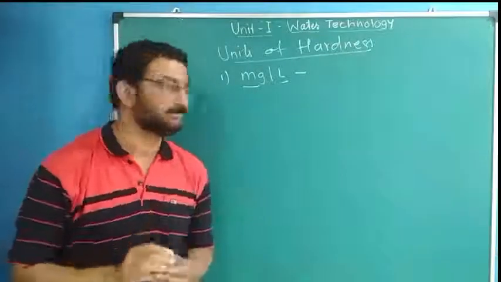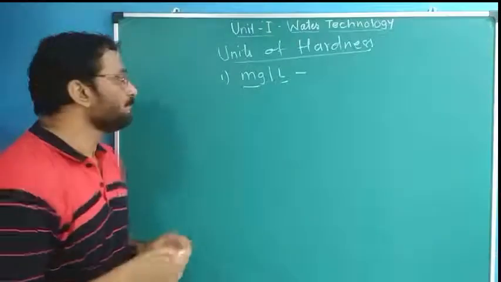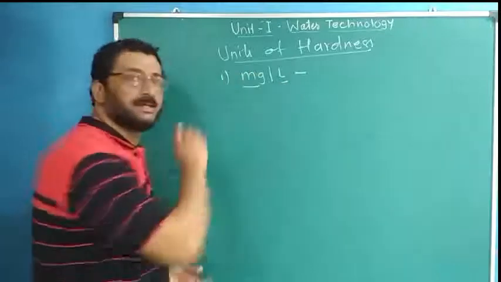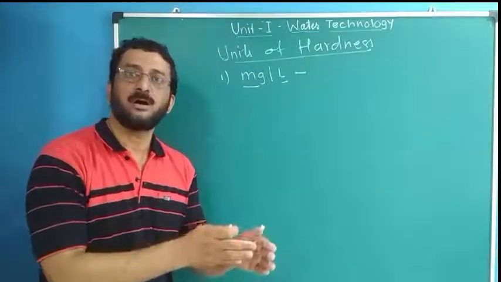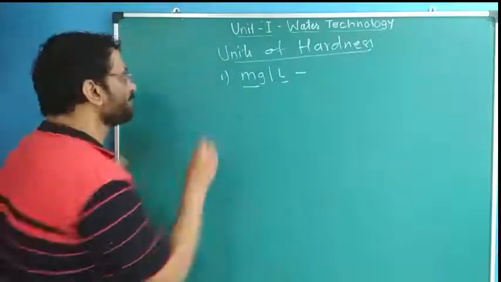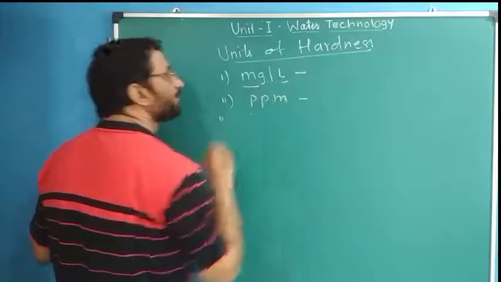How to write the definition of this? How to write one line for this? It is milligrams of CaCO3 equivalent present in a liter of water. Milligrams of CaCO3 equivalent of hardness causing salt present per liter. Fine. Second is parts per million.